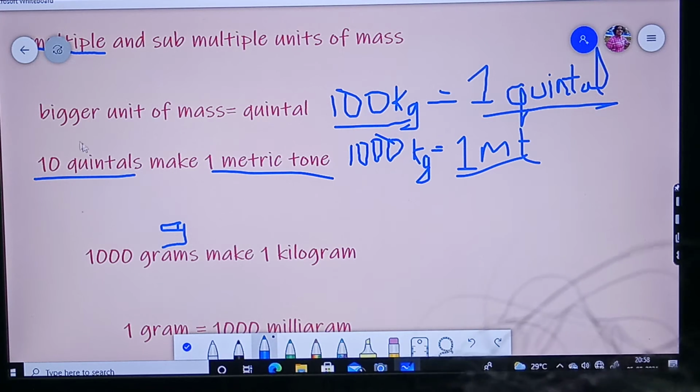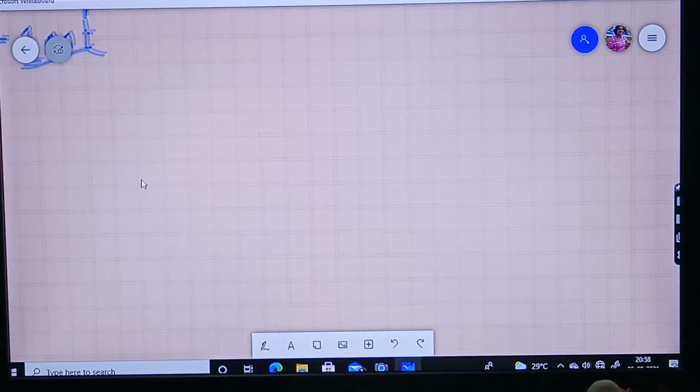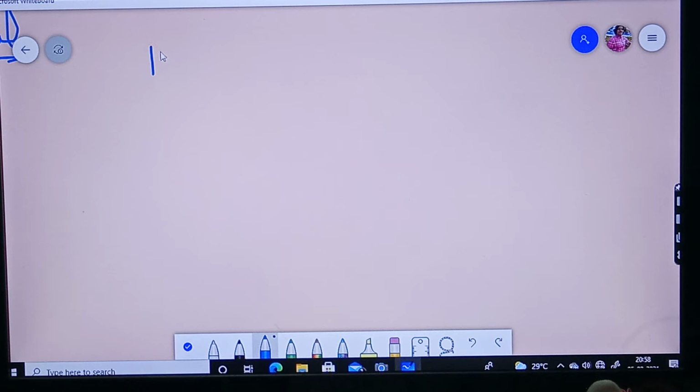See now, the bigger unit of mass was the quintal. That means 1 kilogram, right? Now how will you write it? If I ask 1 kilogram is equal to how many quintals? Actually, 1 quintal means how many kilograms? 100. Yes or no? So then 1 kilogram will be how many quintals? That will be 1 by 100